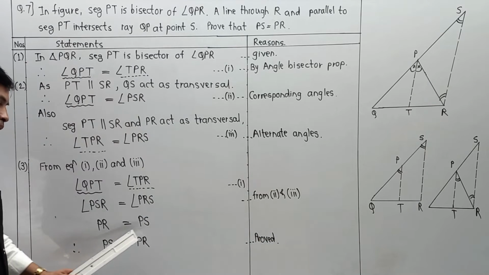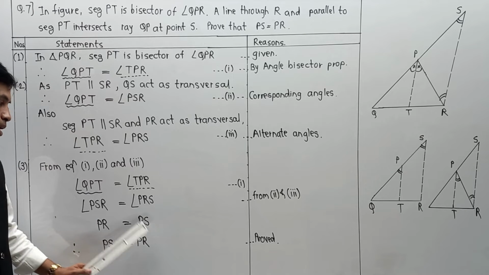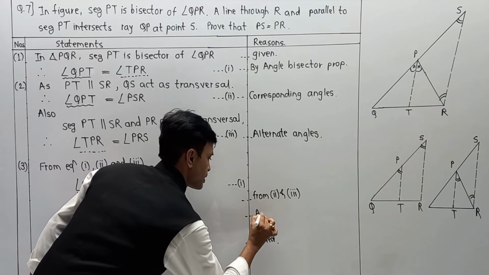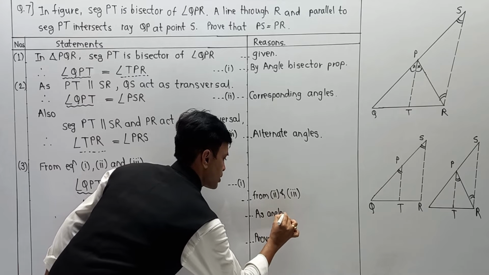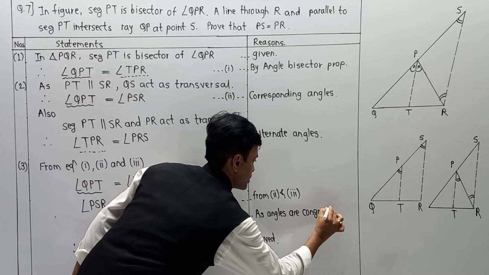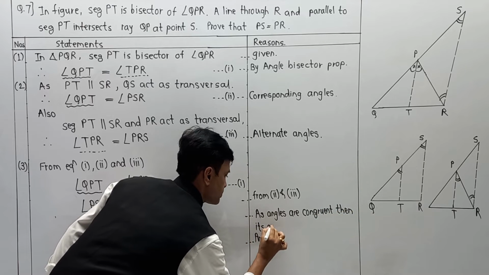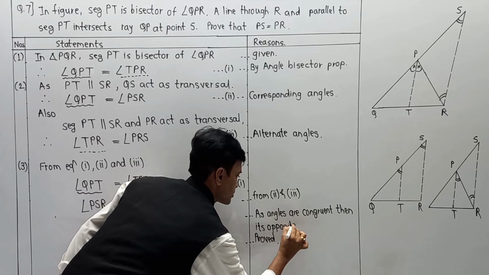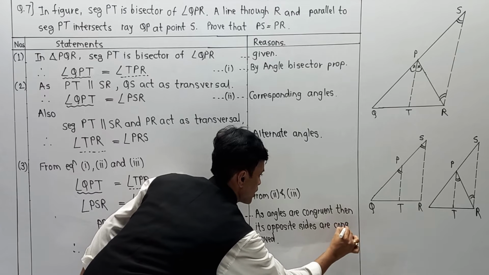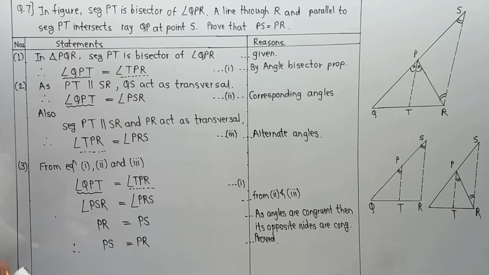And here for PR is equal to PS, we can write opposite sides. As angles are congruent, then its opposite sides are congruent. And this way we can complete the entire part, and it is the final answer, so I am going to make a box around it.